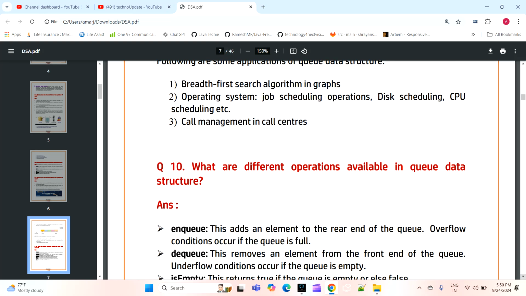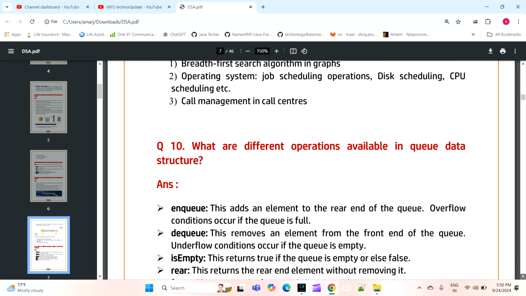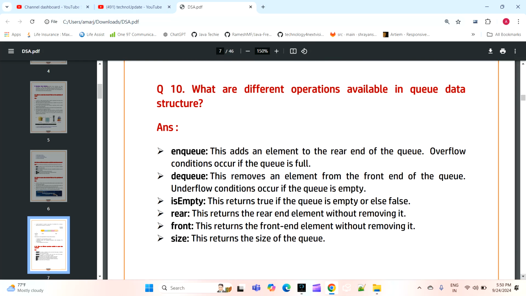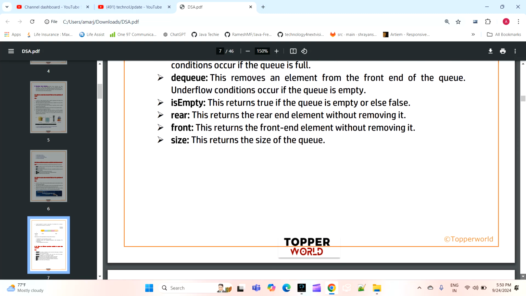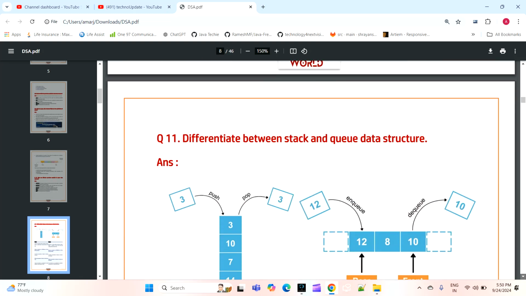Now the next question is, what are the different operations available in queue data structures? So in queue we have enqueue, dequeue, is empty, rear, front, size and so on. So we are going to use these implementations.